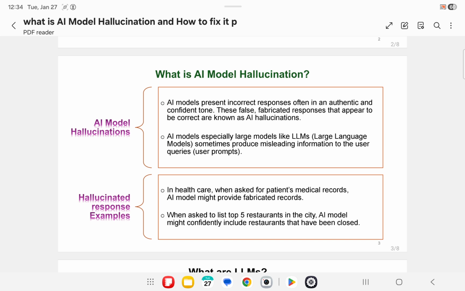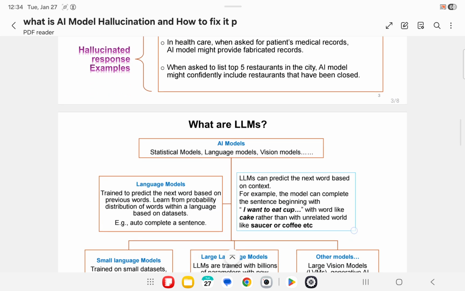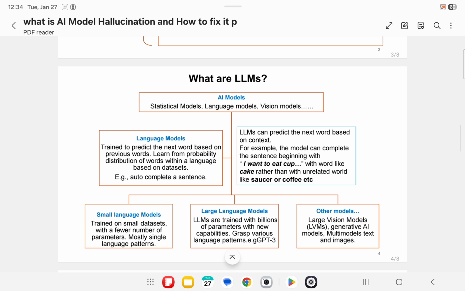Now let us look at what are LLMs and why LLMs hallucinate. Do only LLMs hallucinate or do other AI models also hallucinate? AI models can be statistical models, language models, vision models. The language models and vision models can be small models or large models. Small models are trained on small data sets and a fewer number of parameters. Say, if it is a small language model, then the model will mostly support a single language pattern.